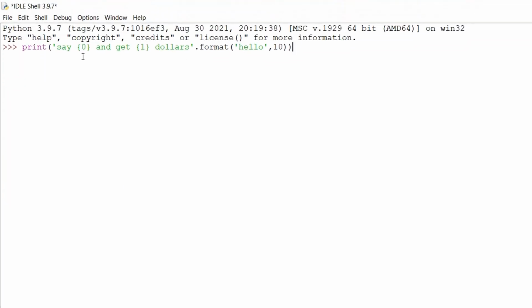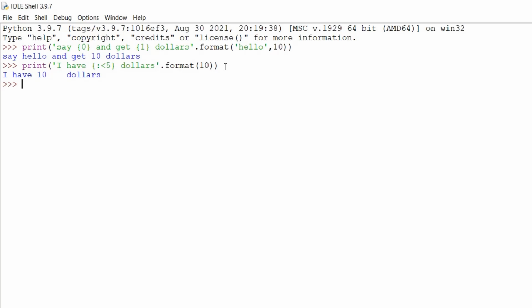Here within the curly braces, we are using the number 0 and number 1. This number is pointing at the value. This format parentheses is saying that 0 is pointing at the first value, 1 is pointing at the second value. Now within curly braces we use colon and the less than sign and then 5. Okay, so this curly braces will be replaced by the value 10. Now value 10 will have 5 spaces. Out of these 5 spaces, 10 will be towards the left of the 5 spaces because we have mentioned this within the curly braces. So let's check the answer like this here. So I have $10. So 10 and there are 3 more spaces and 10 will be towards the left of those 5 spaces.